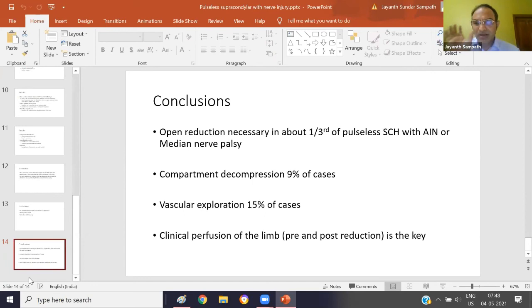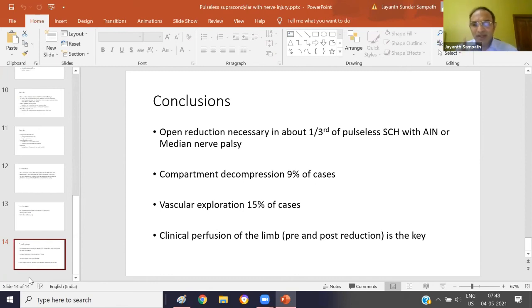So we are just looking at a larger group. This is not just pink pulseless hand, but pulseless supracondylar fractures. Whether they are pink or white is a distinction you will make after the reduction. So the entry criteria into the study is a pulseless supracondylar fracture, and they did not use Doppler.